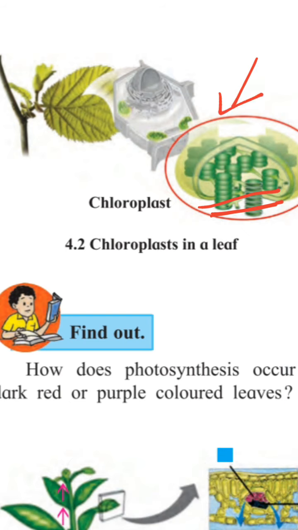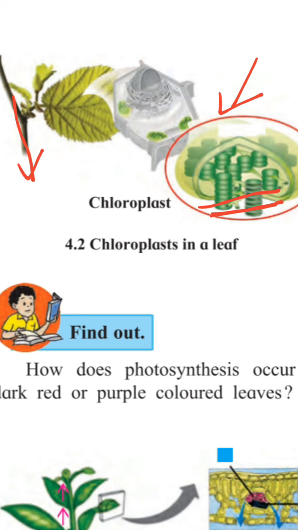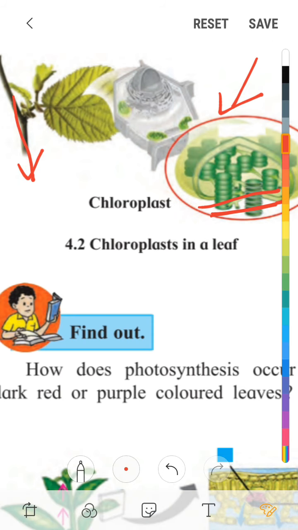The chloroplasts present in the leaves contain chlorophyll, which absorbs sunlight, helping to convert carbon dioxide and water into food. Oxygen is given out in this process. Besides leaves, photosynthesis takes place in some other parts like green stems. You can see here green stems too. They contain chlorophyll.